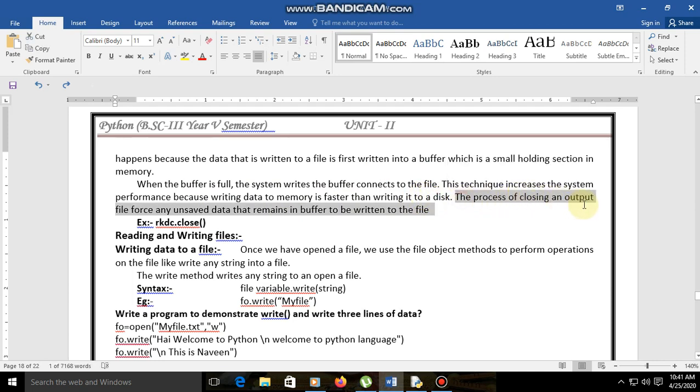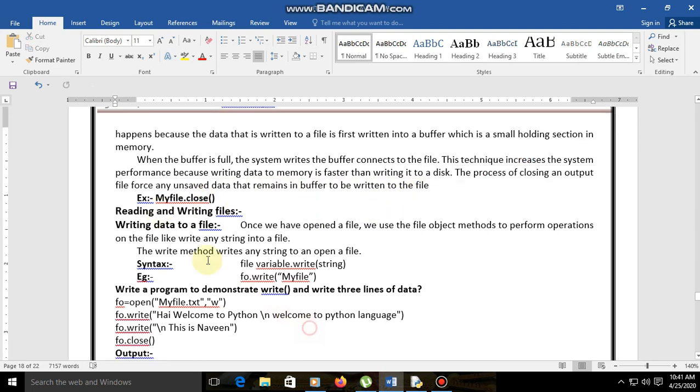Then the process of closing an output file forces any unsaved data that remains in the buffer to be written to the file. So the next one, for example, myfile.close, right?